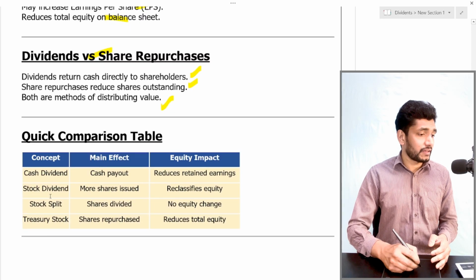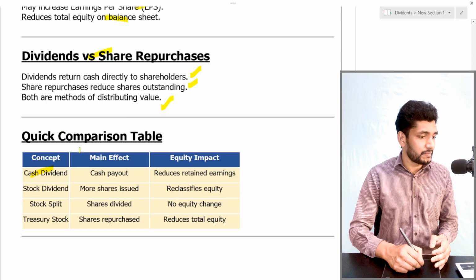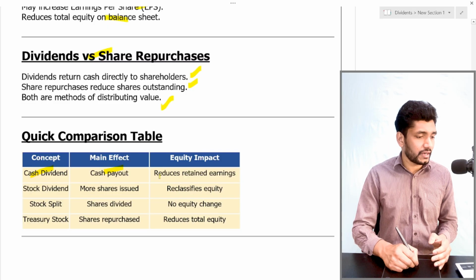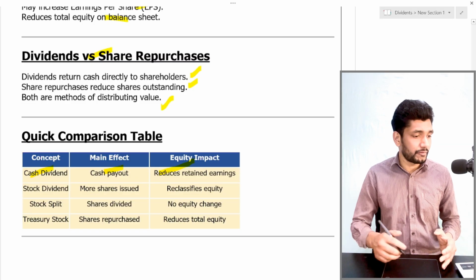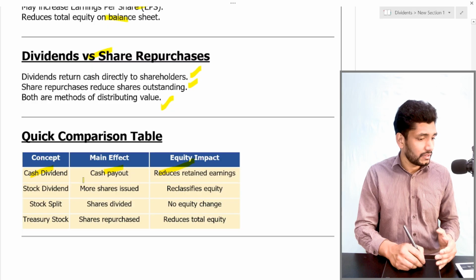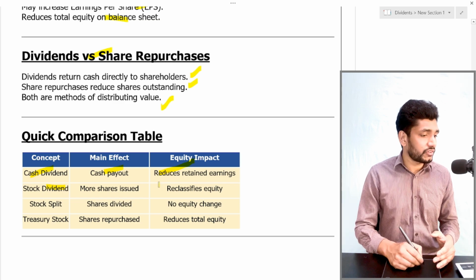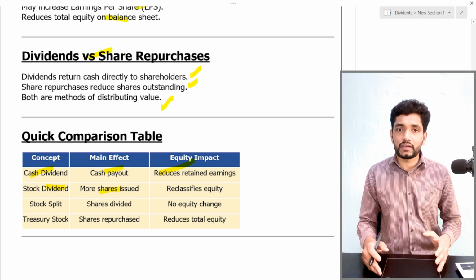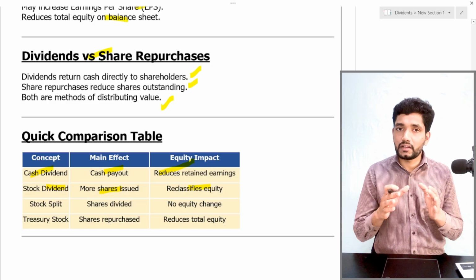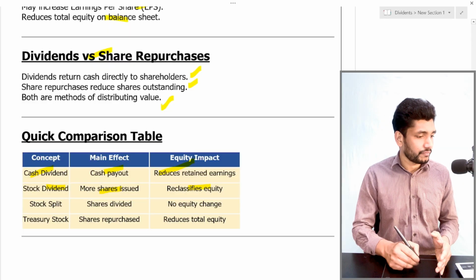So here is the summary of what we discussed. The first thing we discussed is the cash dividend. The main effect is cash payout and reduced retained earnings. If the company pays a cash dividend, it definitely reduces the retained earnings. Then the stock dividend. Stock dividend means more shares are issued instead of paying cash dividend. Then it reclassifies the equity. That means retained earnings may be transferred to owner's capital.